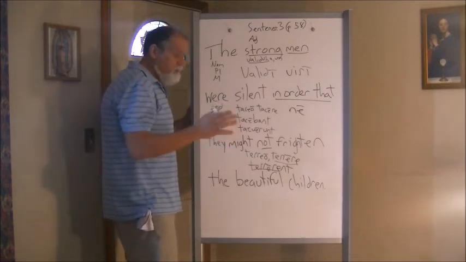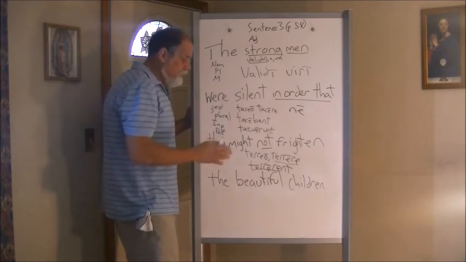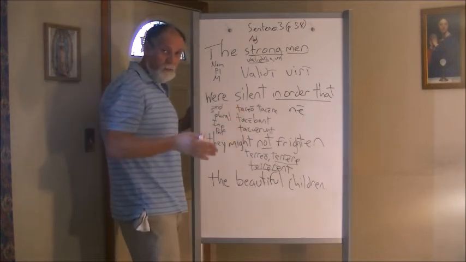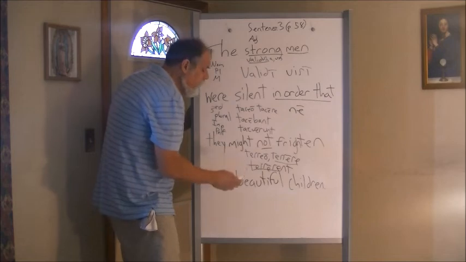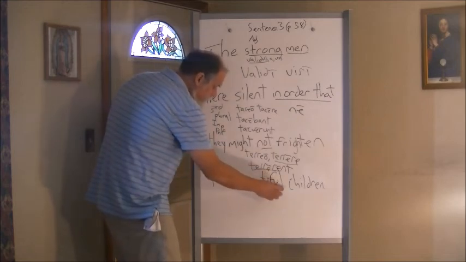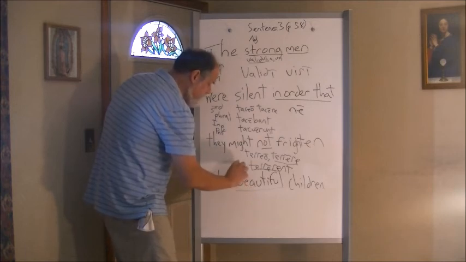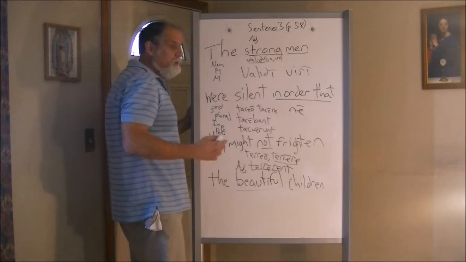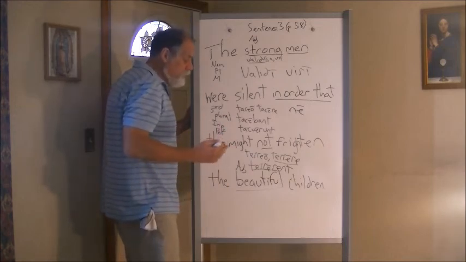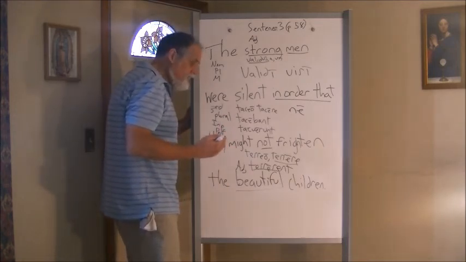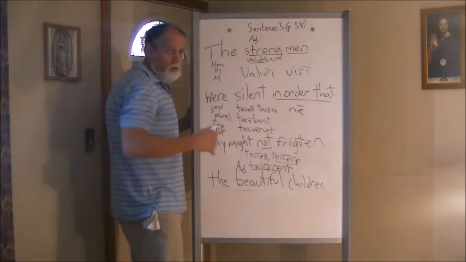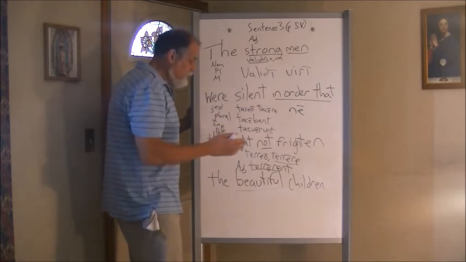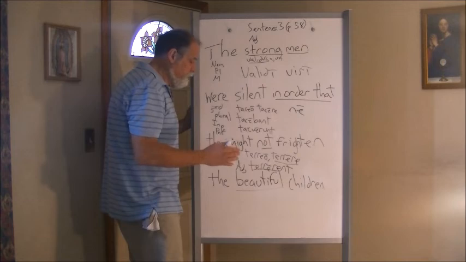Okay, we can use that one as our noun, child, and we're going to use the plural of that. All right, so let's start here though. So it's beautiful children. Beautiful is an adjective. All right, and it's modifying children, so it's in the plural. Now, in this particular case, the noun we're using is masculine. So even though the children could be girls, we're not going to frighten any of the children, but we're going to use the masculine form.